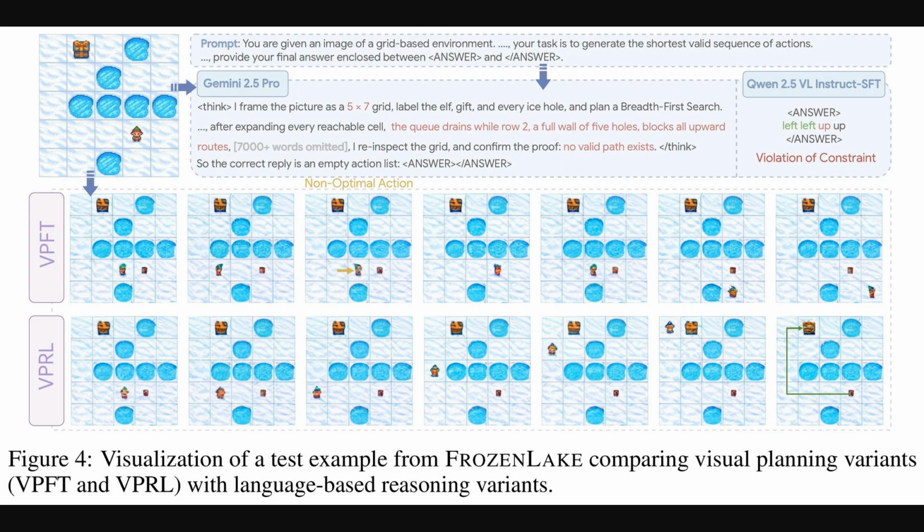Okay, building on those visual traces, Figure 4 gives us a direct comparison in a frozen lake test. At the top, we see how language-based models tackle this. Gemini 2.5 Pro, for instance, uses text to reason, but incorrectly concludes no valid path exists. Another model, Qwen 2.5 VL, gives instructions that actually violate the game rules. Then, the middle row shows visual planning via fine-tuning, or VPFT, which is that initial policy training stage. It finds a path visually, but it's a non-optimal one. Finally, the bottom row shows the full VPRL, clearly navigating to the goal with an efficient visual plan.